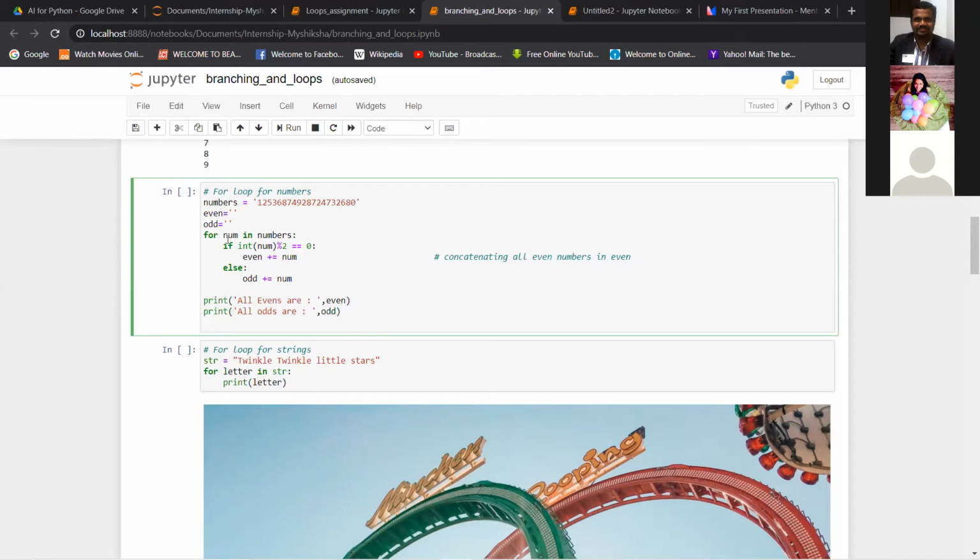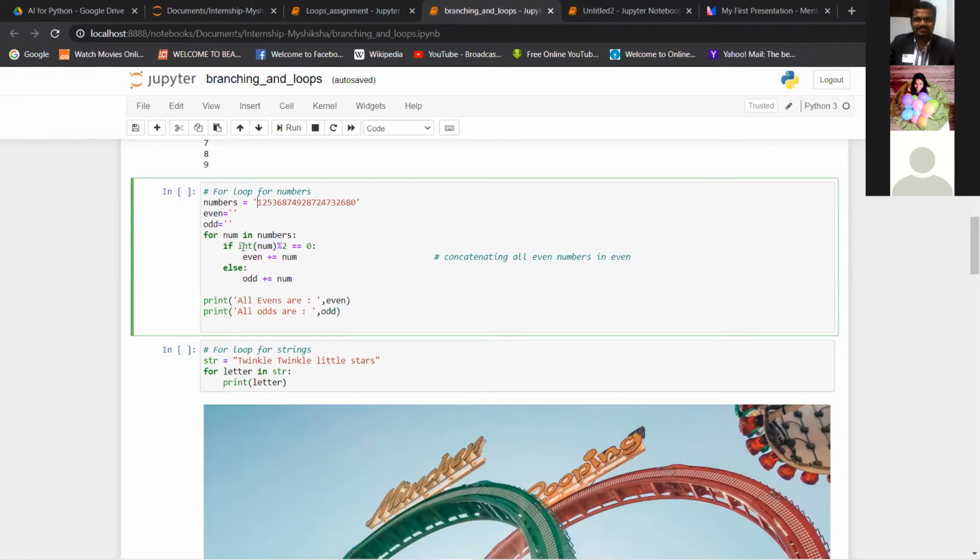Now, the num variable will take values from this collection of integers, right? So for the first value of num, because this is defined as a string, we have to use int(num) to convert it back to a digit, so that we can use each one of them, and check this condition for each of those digits.